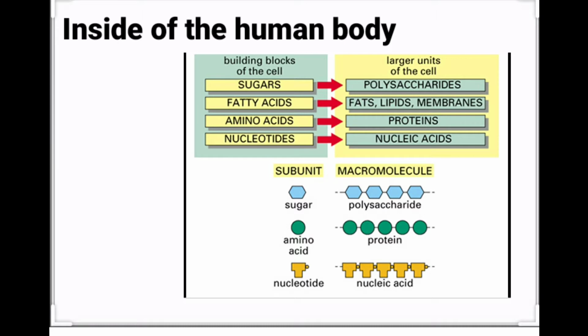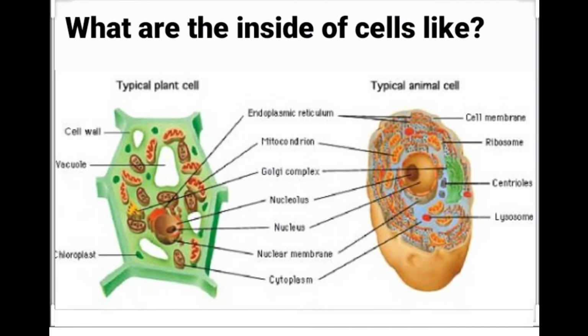And we already know the main function of sugar in the human body, as well as other elements that we have inside our body, which can be lipids, proteins, and nucleic acid. For today we are going to see the most important element inside our body, which is the cell.